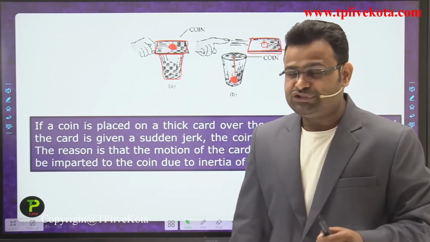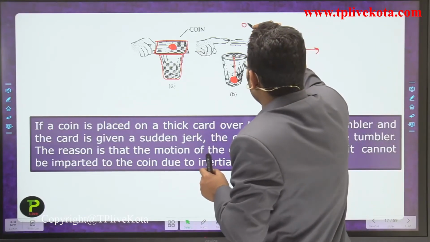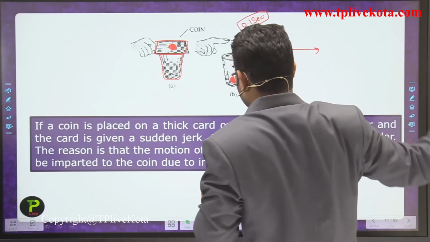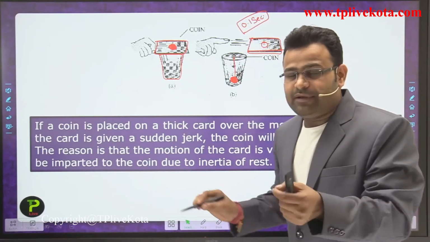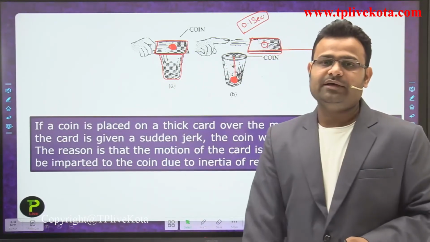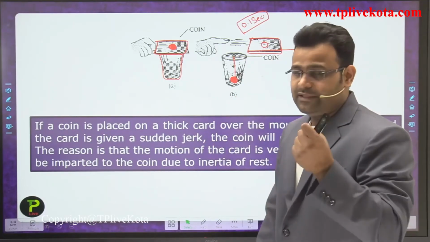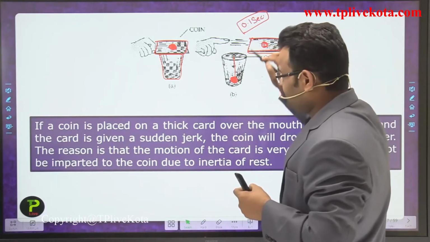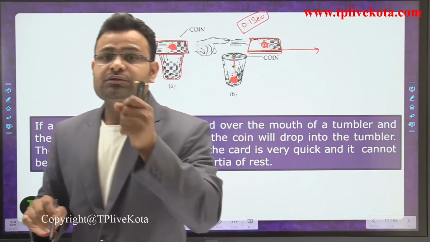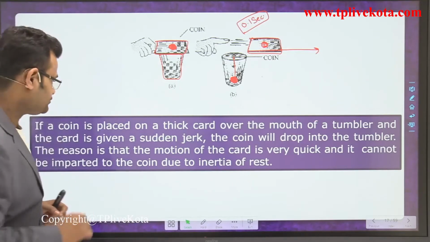Let's suppose it opposes only for 0.1 second, and in that time the cardboard moves, so the coin drops into the glass, okay. The reason behind that is that the coin has some mass and it has a tendency to oppose change. So that is inertia of rest.